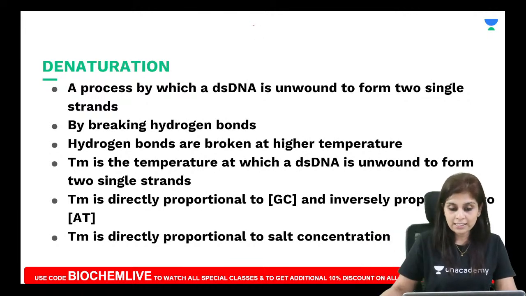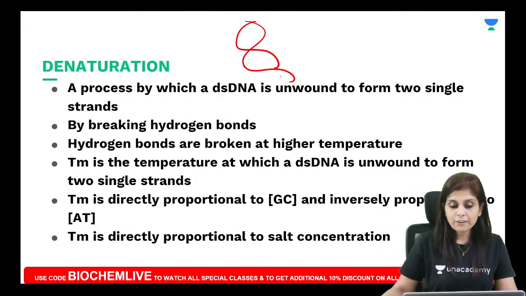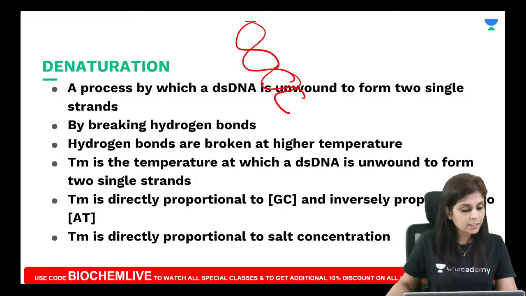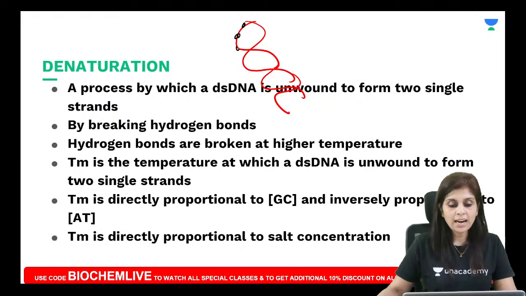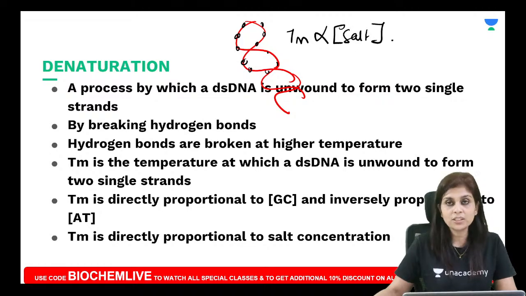In that case, tell me what will happen if your double-stranded DNA is stabilized with salt? If your double-stranded DNA is stabilized with salt, then you will need higher temperature to destabilize it. So Tm is directly proportional to not only GC content, it's also directly proportional to salt concentration.